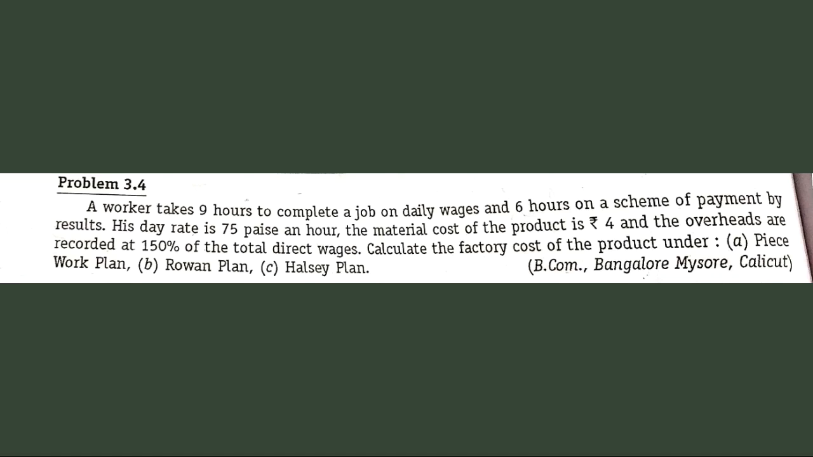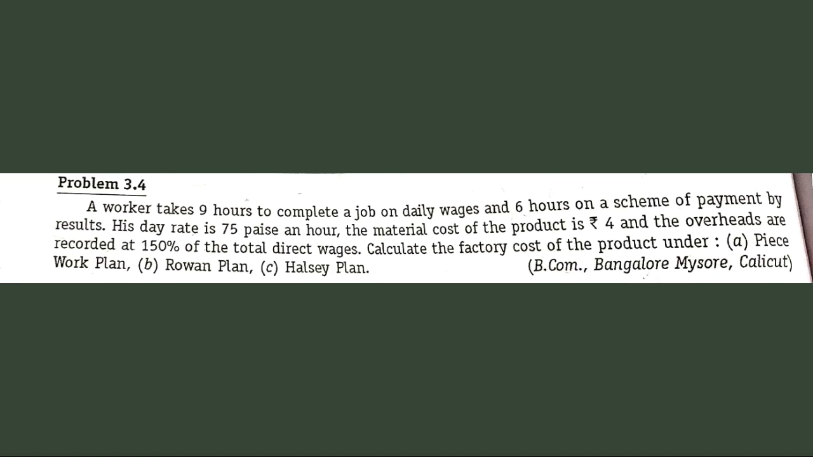So first we'll try to work out the labor cost, and then we will add up the material cost as well as the overheads to the labor cost, and then get the factory cost. So again, let's read the problem. It says that the worker takes 9 hours to complete a job on daily wages and 6 hours on a scheme of payment by result, which means that here they have not directly told us what is the standard time that is allowed by an organization.